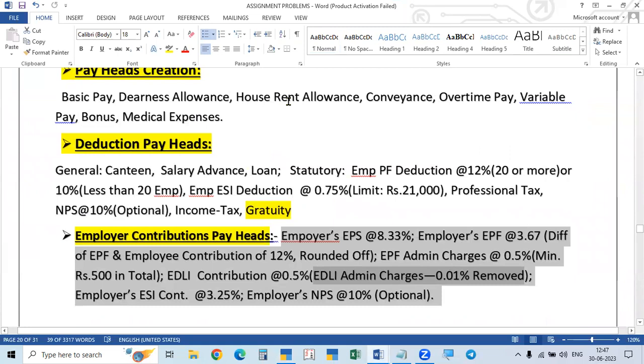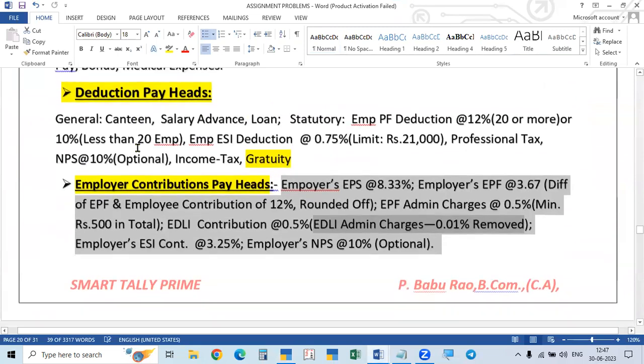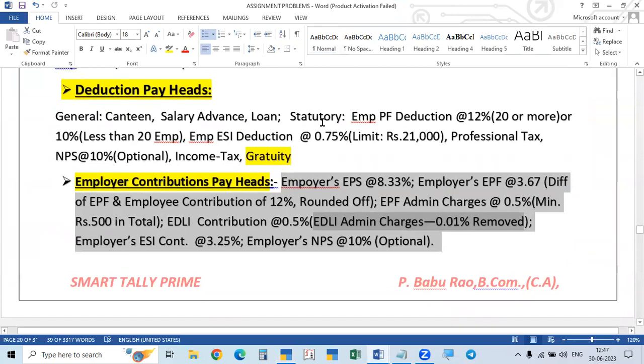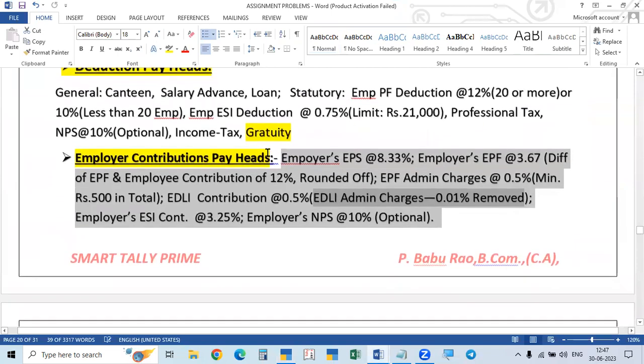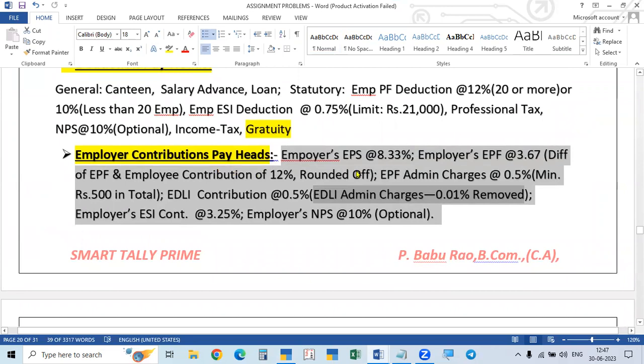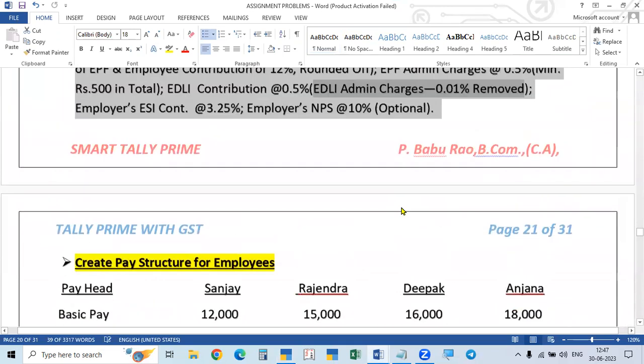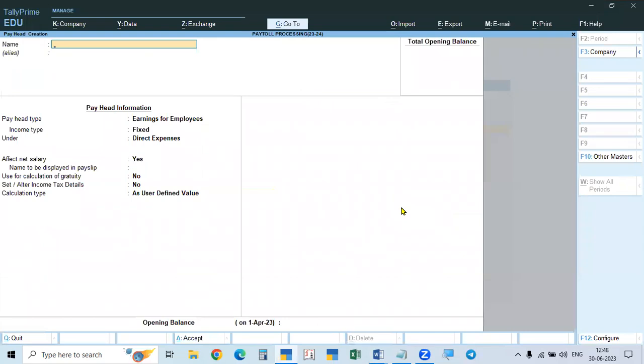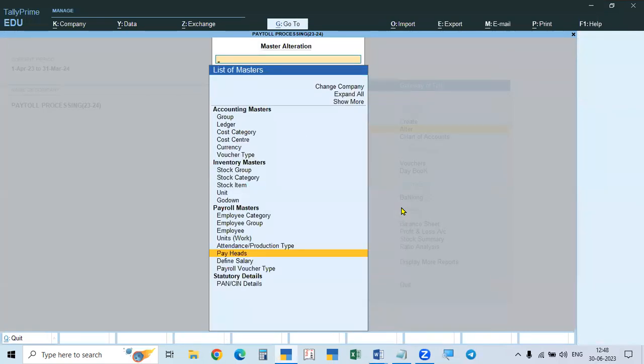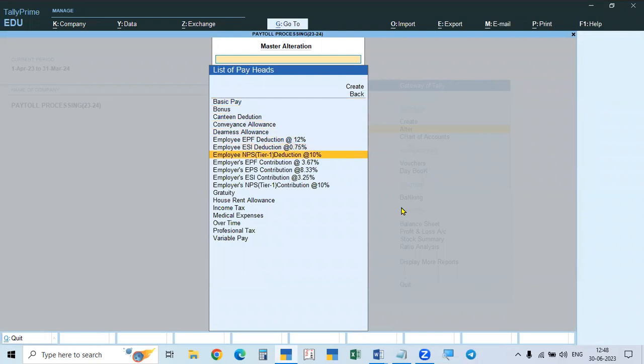Earning payheads we completed yesterday. In this part, general deductions and statutory deductions we completed, and then employees contribution payheads also we created. So this is all we did. You can go and see that. If you go to the payheads button, earning payheads are given and employees deductions are shown. There are 3 deductions for the employee.